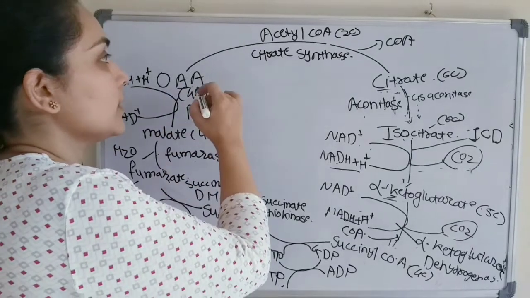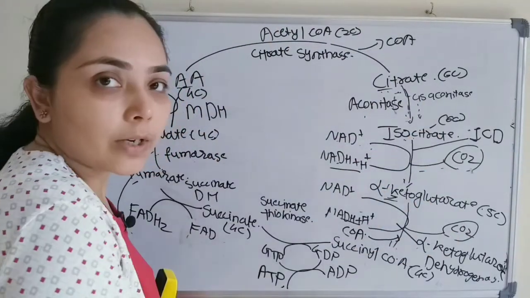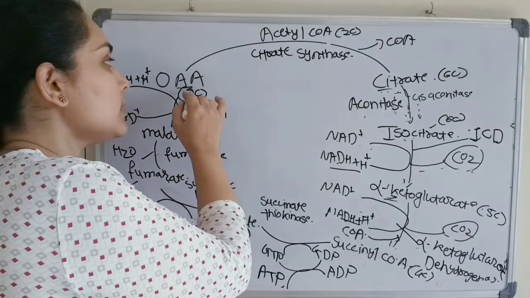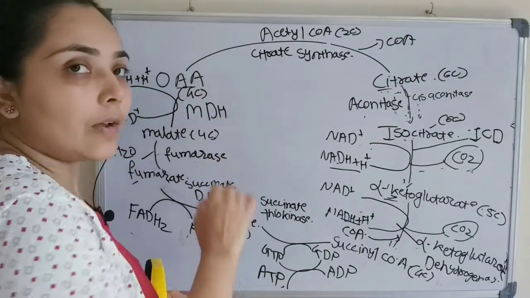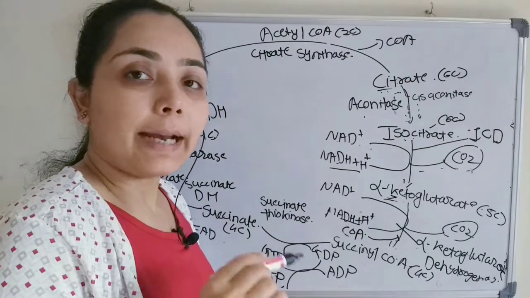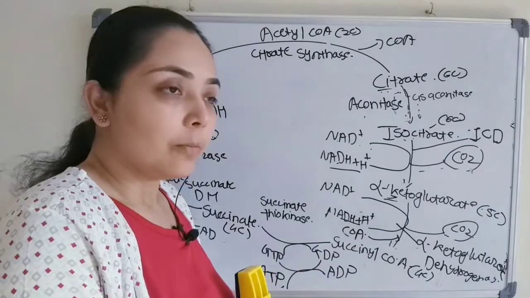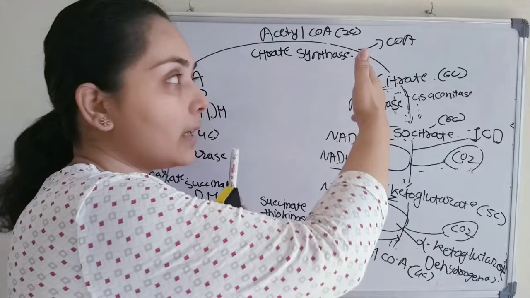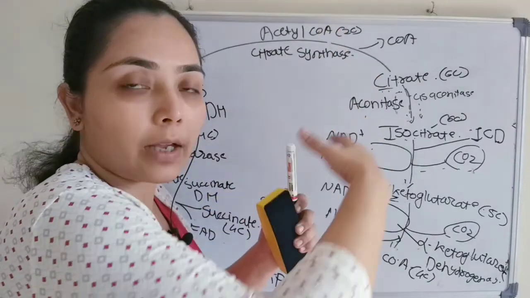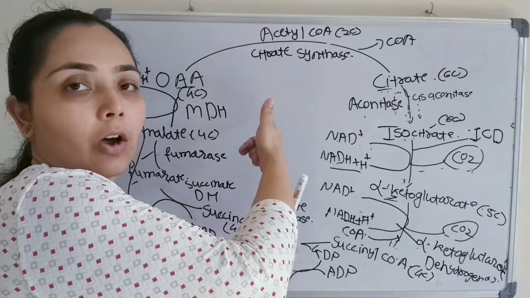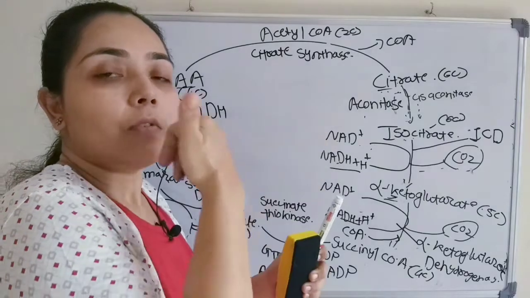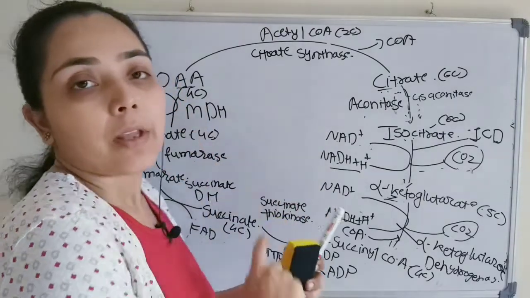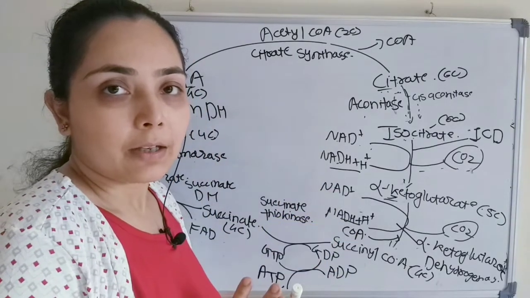And now this oxaloacetate will again enter into the Krebs cycle. Therefore oxaloacetate is also known as a catalyst of the Krebs cycle. Why? Because first it enters the cycle, acetyl-CoA condenses with it, and again we are regenerating the oxaloacetate back. So in a way it is also known as a catalyst of the Krebs cycle.